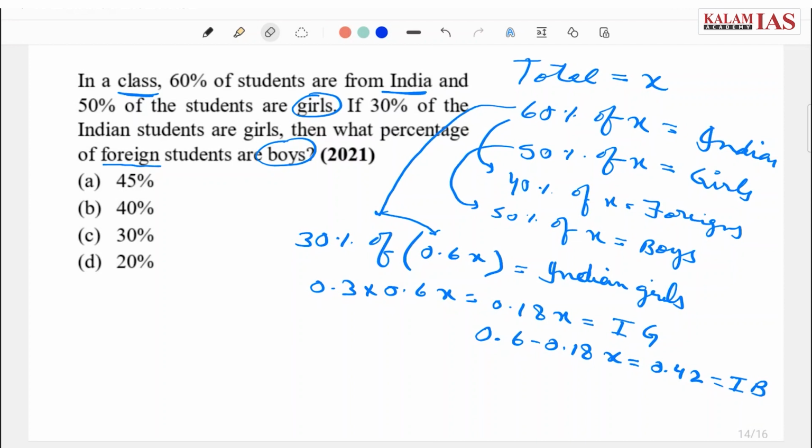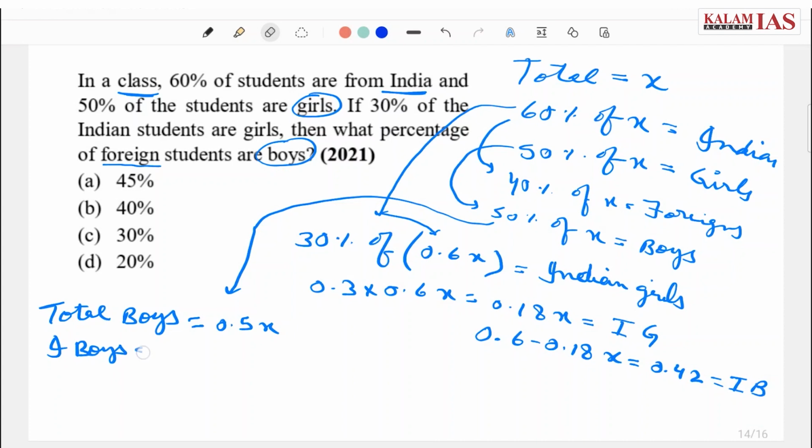Now the total number of boys is 0.5x. Out of these total boys, Indian boys are 0.42x, as we saw here.